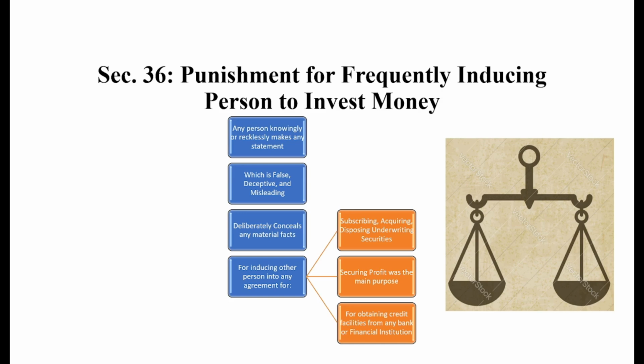Next, for obtaining a credit facility from any bank or other financial institution, if a person wants to obtain credit facility in this manner, then such a person shall be liable for punishment under section 36. The provided visuals show the keywords in this particular point. I would recommend reviewing once again with the key points.